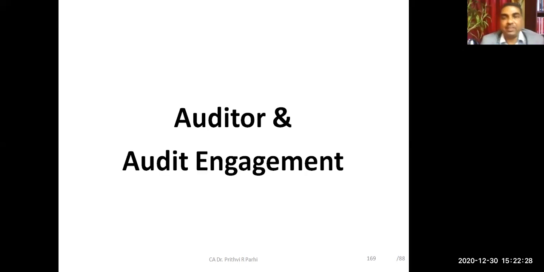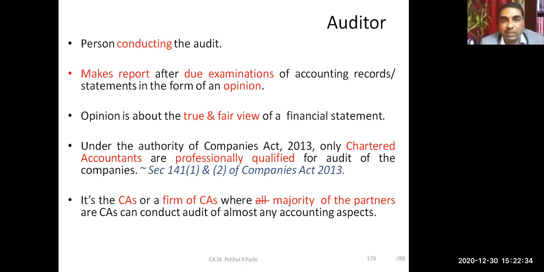Yeah. So friends, earlier we have already seen various kinds of audits, statutory audit, internal audit, and many other kinds of audit like concurrent audit, revenue audit. These things we discussed in our earlier classes. So we already know who is an auditor. As you know, the person who conducts the audit, we can refer to that person as the auditor. What he does, he makes a report. That report is called the audit report. You have already seen the independent auditor's report.